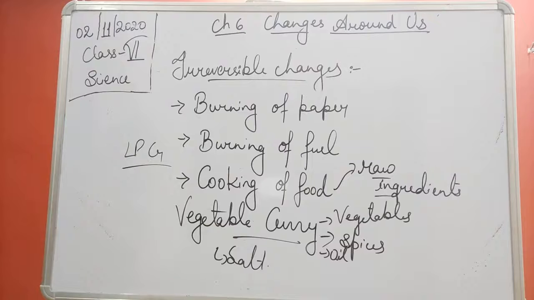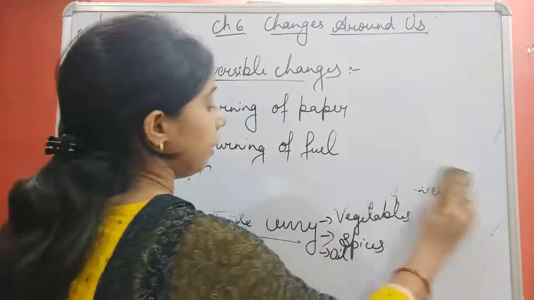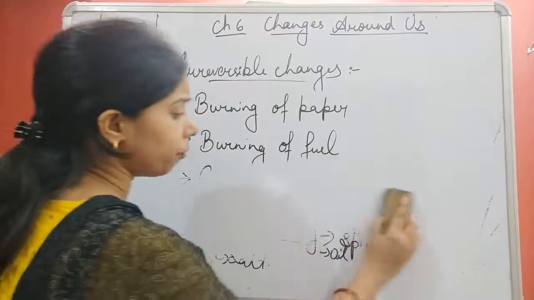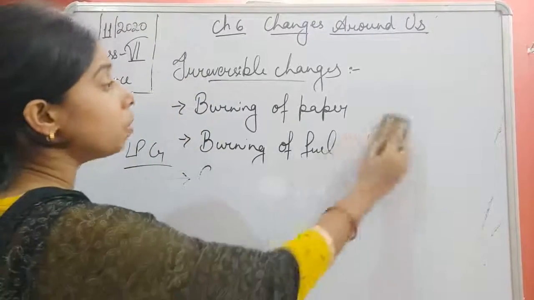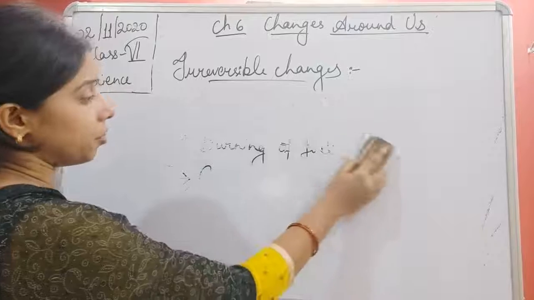Now you see, not only this, students, if we take a general thing in our day-to-day life, a lot of examples are there which belong to the irreversible changes.